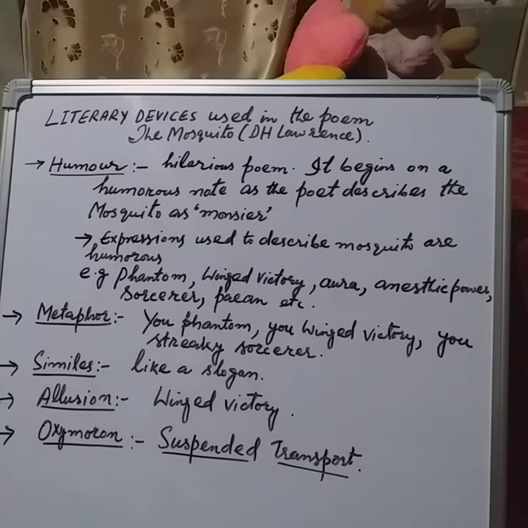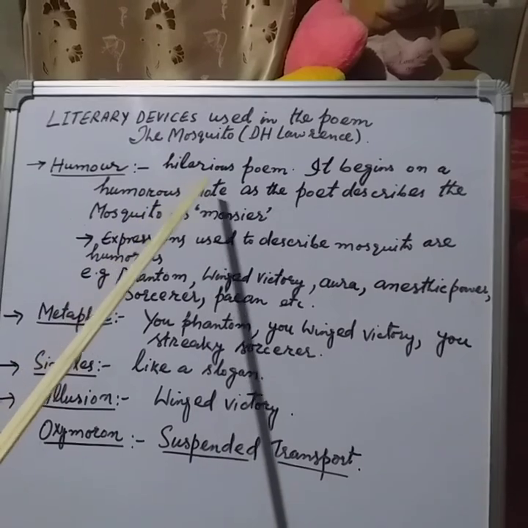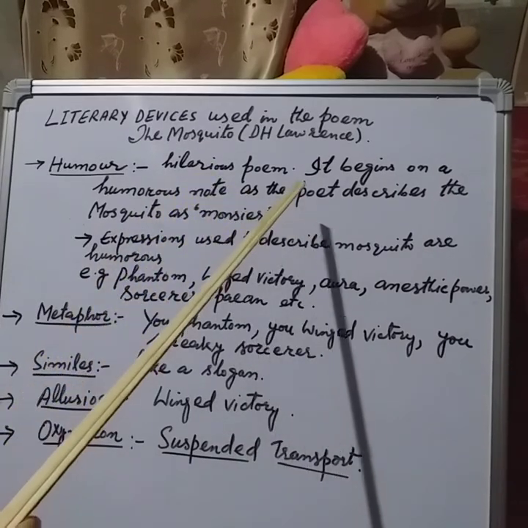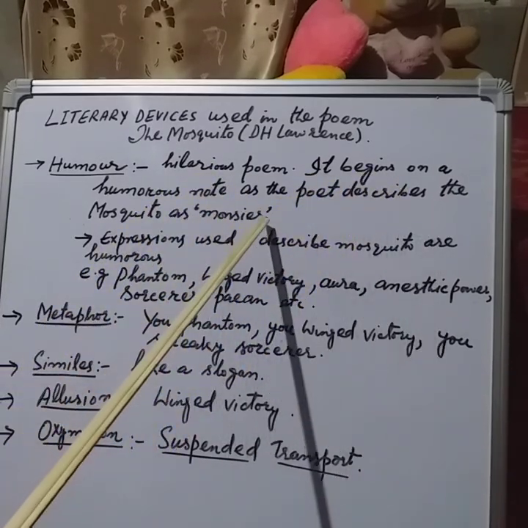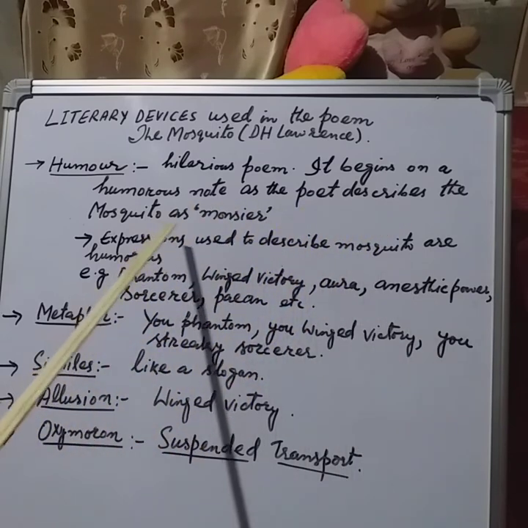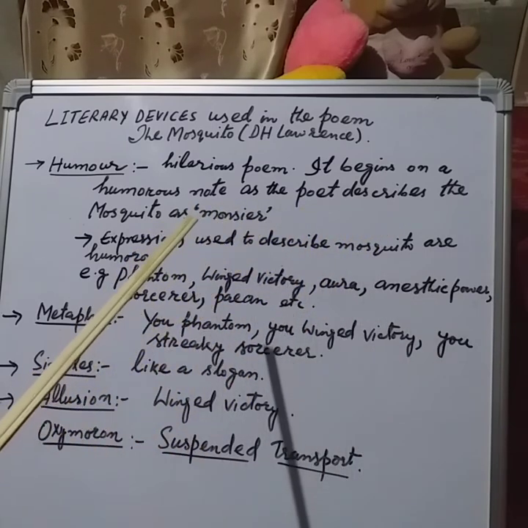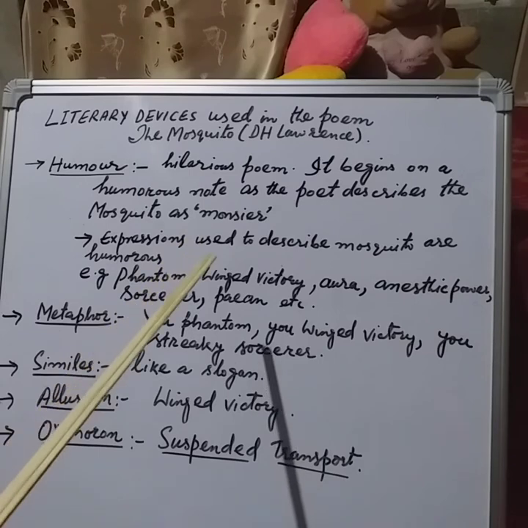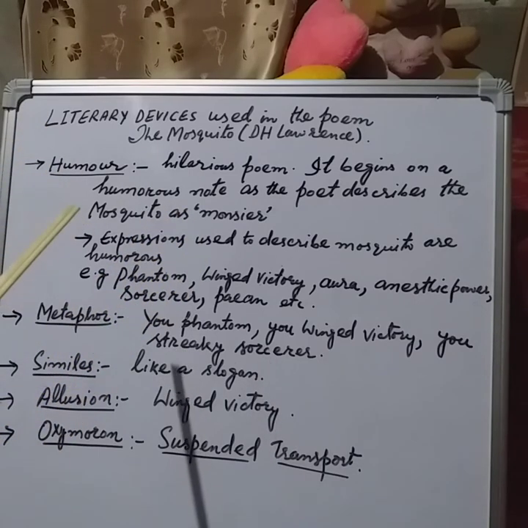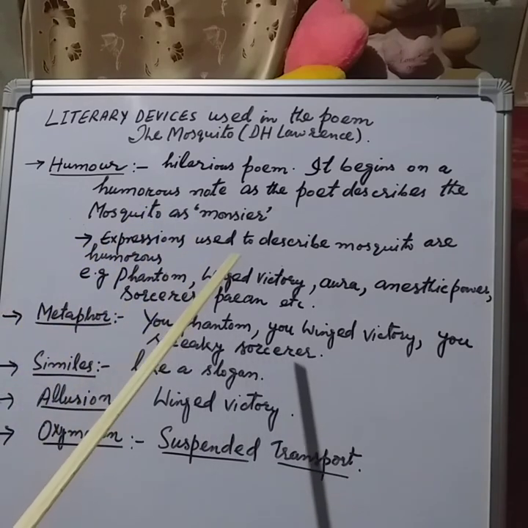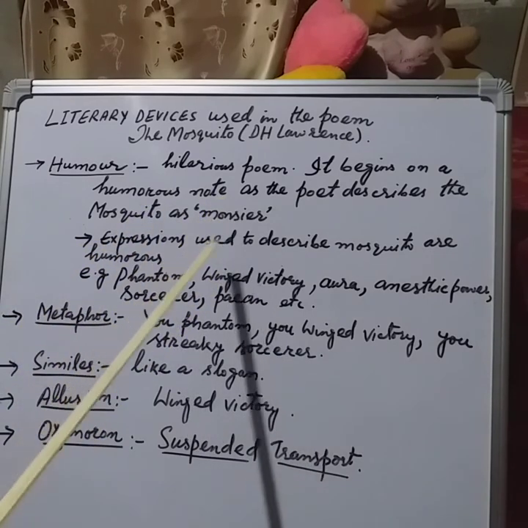Dear students, the foremost or the important device that has been used in this poem is humor. So, it is a hilarious poem. It begins on a humorous note, as the poet describes the master as Monsieur. So it starts with humor because the poet here converses with the master as Monsieur. Monsieur means Mr. in English.